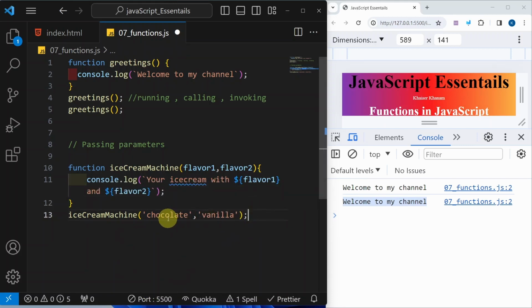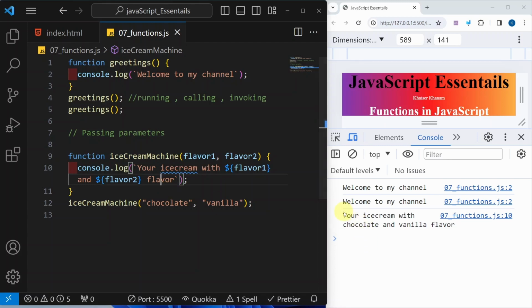I have just passed these two inputs. Now, flavor1 will be assigned chocolate, and flavor2 will be assigned vanilla. When I call this function, the body will be executed, and I should get the result: your ice cream with chocolate and vanilla flavor. Let me write flavor here. Now as soon as I save, you can see I got the result: your ice cream with chocolate and vanilla flavor.